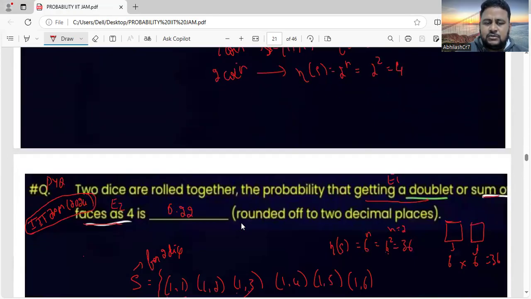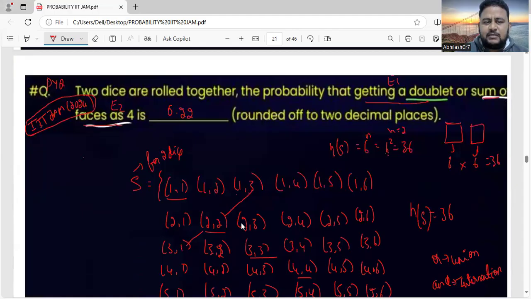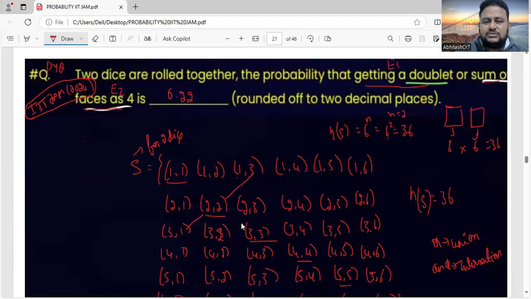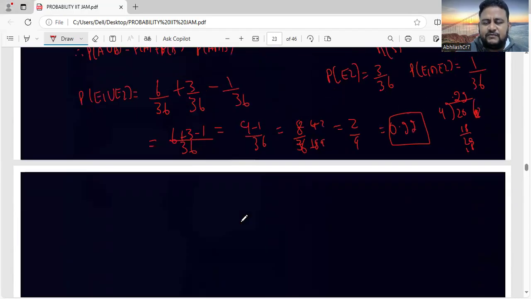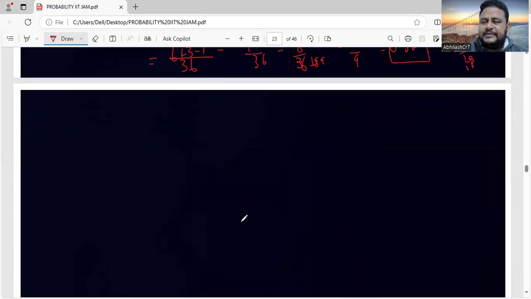So we solved one of the PYQs in the previous class. That is, when two dice are rolled, what is the probability of getting a doublet, or a sum of the faces as 4. Like this we solved. Next, we learned that probability means the cardinality of the event, that is, the number of favorable outcomes divided by the total number of outcomes. Probability we are going to find for an event, not for an outcome.